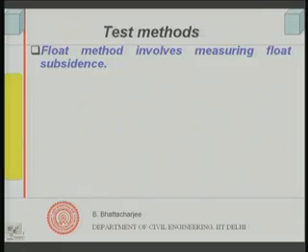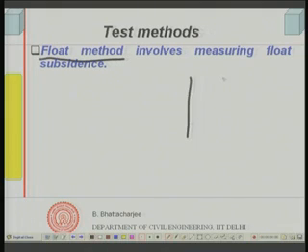How do we test? Float method. This is the early method which was actually used for research purposes. In this, you have a float in the concrete. If this is your concrete, you have a float which will float on top.